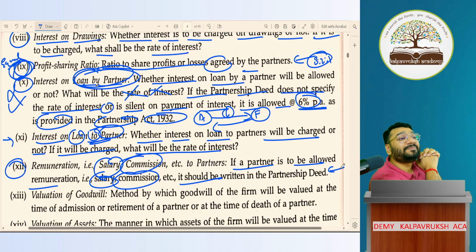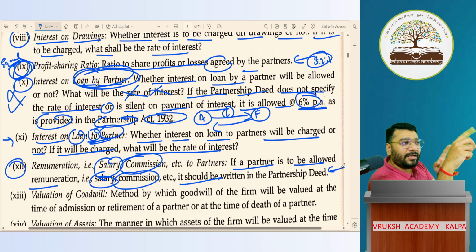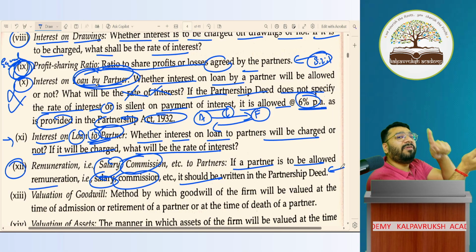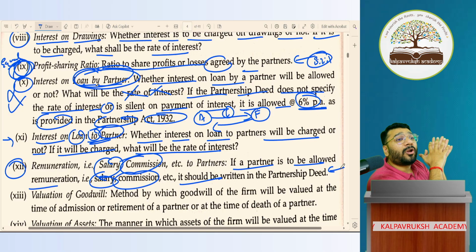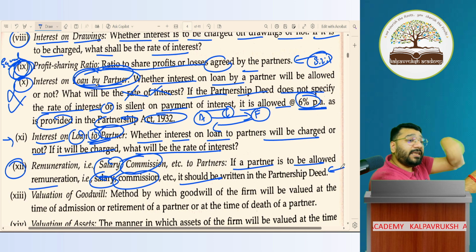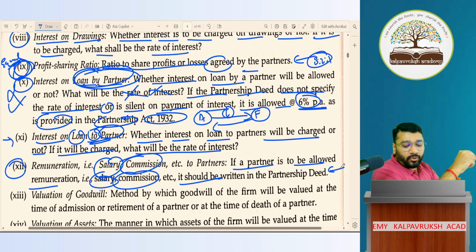Any difficulty? So in the partnership deed, the salary to be given is mentioned, the commission to be paid is mentioned, but how much salary and how much commission is not mentioned. Conflict will come or not? Fighting will happen or not? Yes. To resolve the fighting, the law says that if the amount is not mentioned and the percentage is not mentioned, it means 0, 0, 0. Okay, not okay?